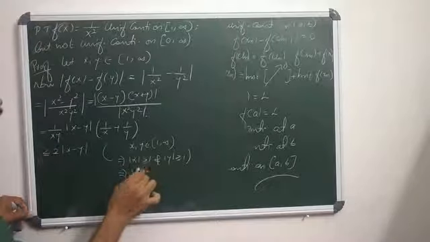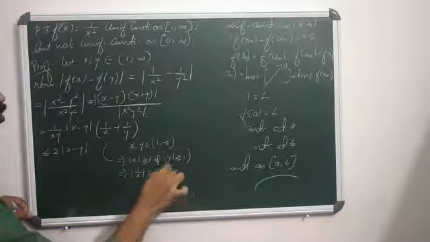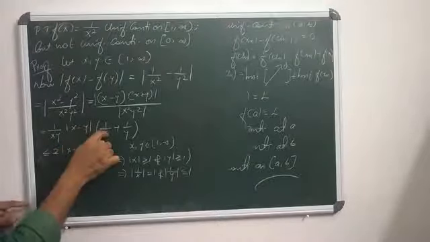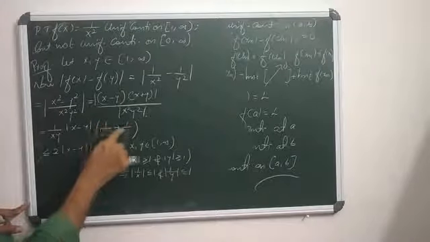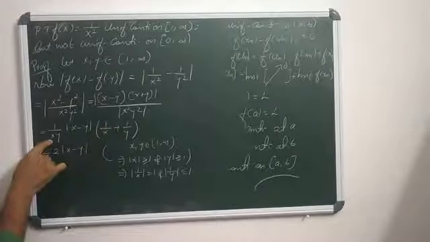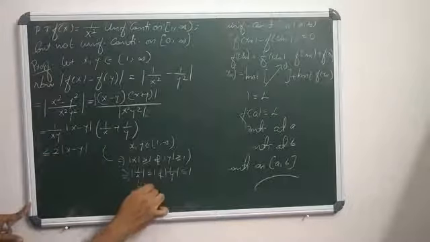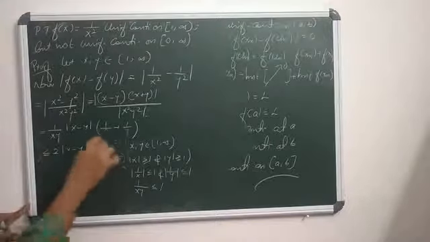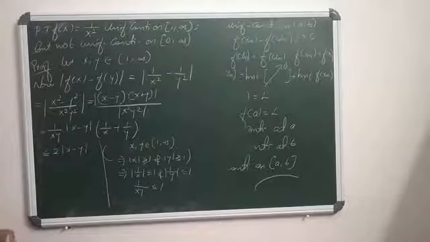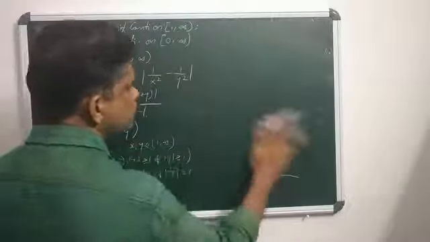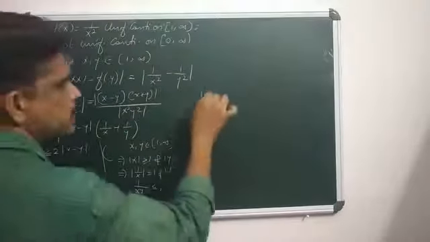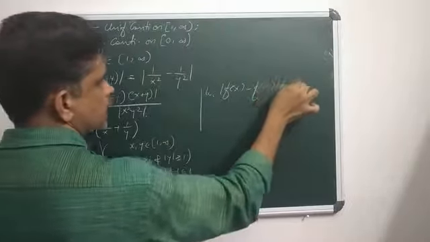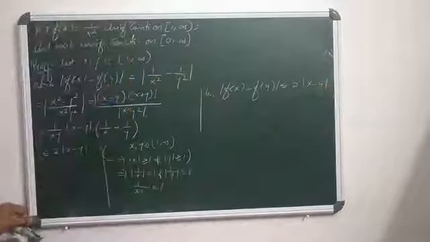Means modulus of 1 by x is less than or equal to 1 and modulus of 1 by y is less than or equal to 1, so 1 plus 1, 2. And 1 by xy is less than or equal to 1. So it is less than or equal to 2 into modulus of x minus y. That means modulus of f of x minus f of y is less than or equal to 2 into modulus of x minus y.